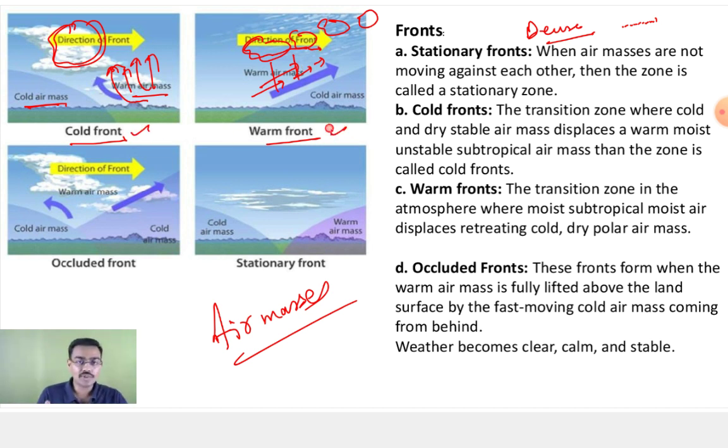Now eventually what will happen? The whole of the warm air mass will rise, and you have the cold air mass at the bottom. So you have the cold air mass at the bottom, and the warm air mass rising. So that is what we call the occluded front.